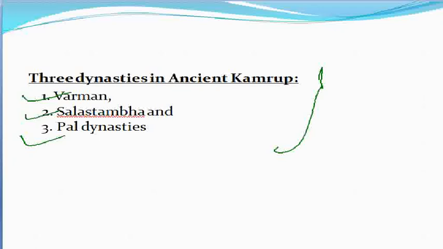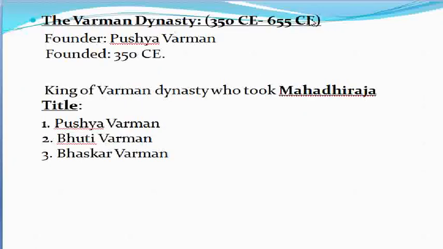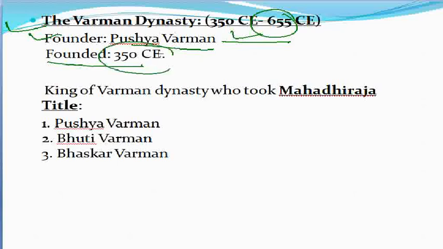Firstly, let's move on to the Varman dynasty. In the Varman dynasty, the period is 350 CE to 655 CE. The founder is Pushyavarman, most important from the exam point of view, and it was founded in 350 CE.